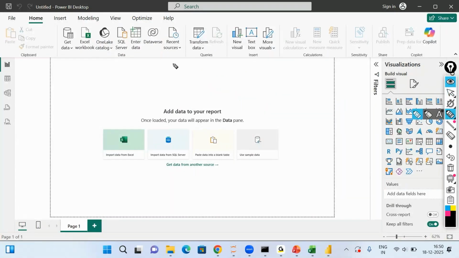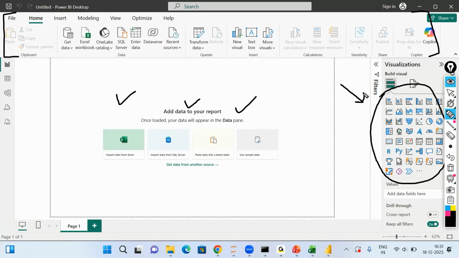When you open the Power BI Desktop report, you will see at the top a ribbon. You will find this ribbon very similar to the way you see the ribbon in Excel, PowerPoint, or Word. In the center, you have the canvas. This is the place where you will be building the charts. And on the right hand side, you can see all the different charts that you can create; you will see the complete list of them there.